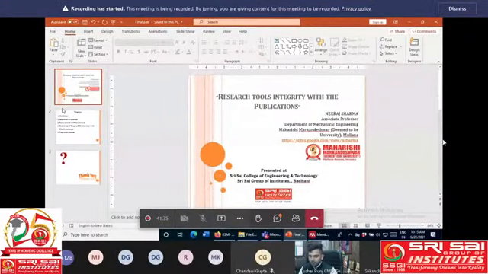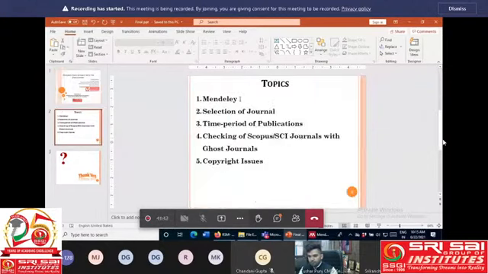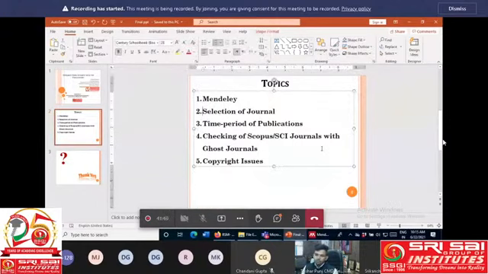What is Mendeley? Mendeley is covered by Dr. Rakesh Goel sir, maybe he will cover this topic tomorrow. But all other things, because nowadays people are very curious about how we select a journal and how we can get a fast publication. We have received a number of emails in our mailbox saying our journal is Scopus indexed, so please communicate with us. So how can we check whether a journal is Scopus indexed, or SCI indexed, or Web of Science indexed?